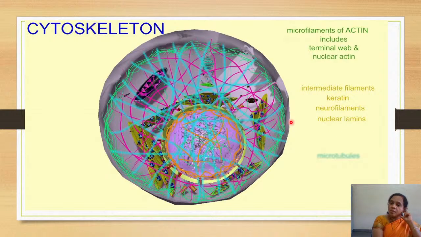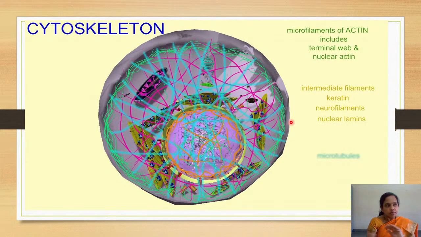Then intermediate filaments like keratin, neurofibrillins and neurolaminids can also help. Along with that, microtubules will also be there. During the cell cycle phase, the microtubules will be helping in holding the cell. So this is a bit of detail about the cell and cell organelles.